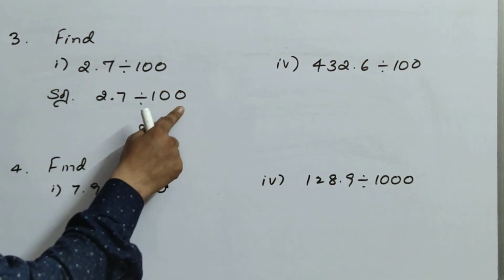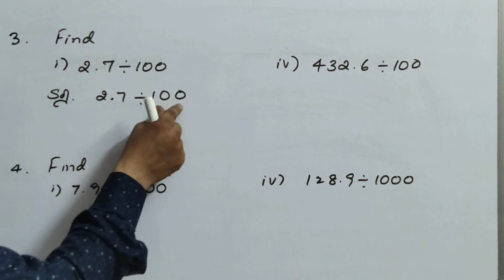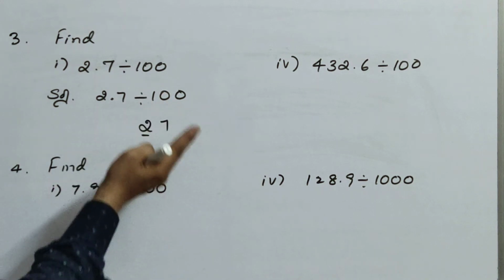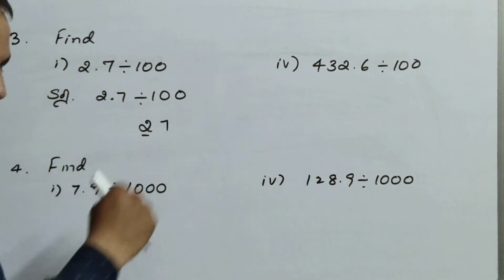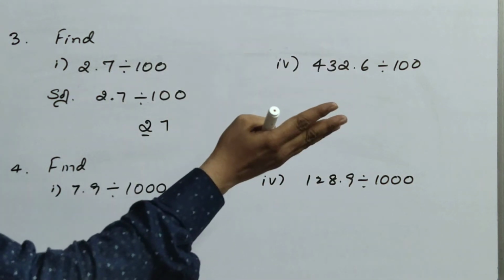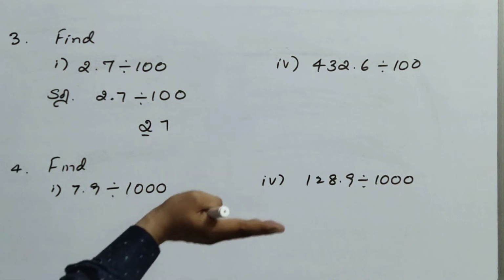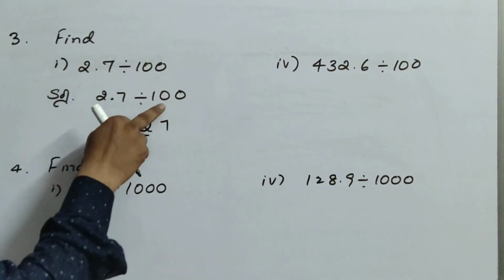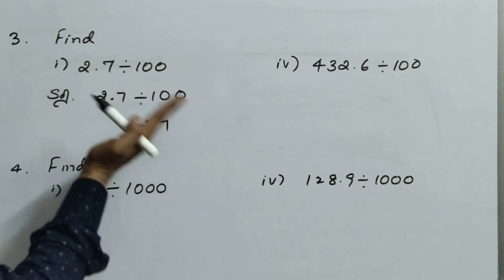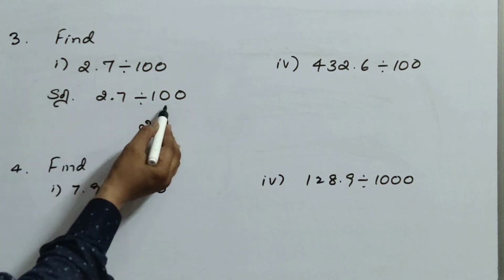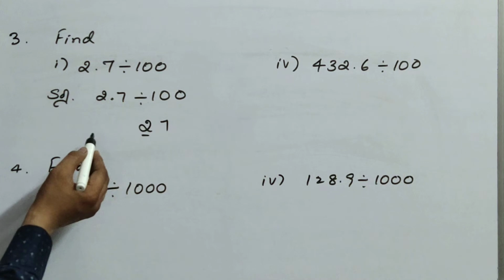As we discussed in the Google Meet also, where there is a division, we have to come back. Where it is a multiplication, we have to move forward. That means on the right side for multiplication we have to move, and on the left side we have to come when division is there. Now here division is there, so you should come back. How many digits should you place the decimal after?